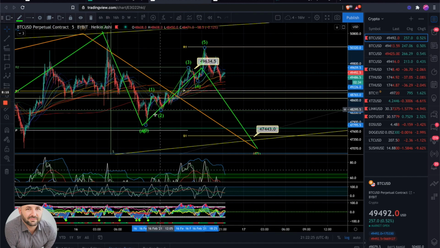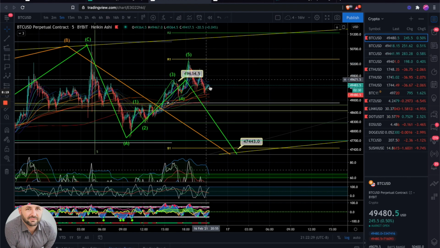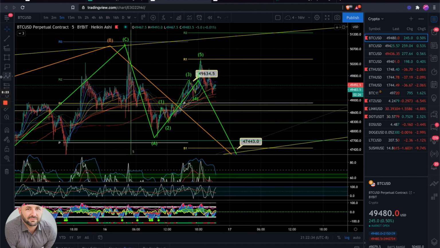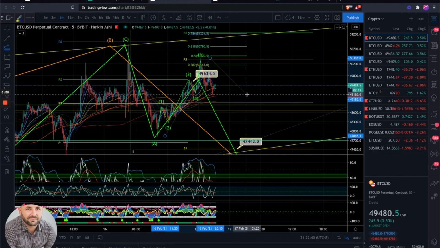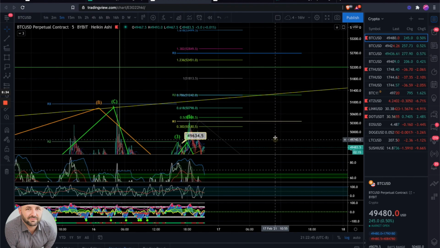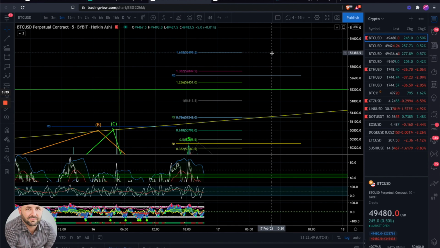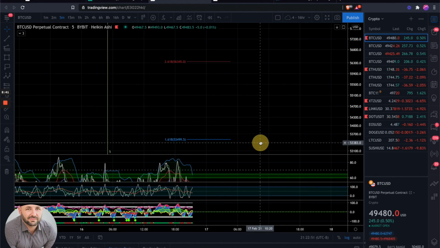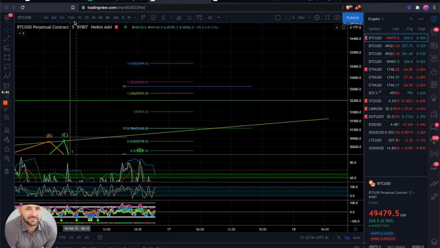So that can potentially be an impulsive count, where we're coming down for our wave 2. If that's our low right there, let's see where that puts us. Wave 3 would put us right here at 53K, and wave 5 would get us up here to 56.